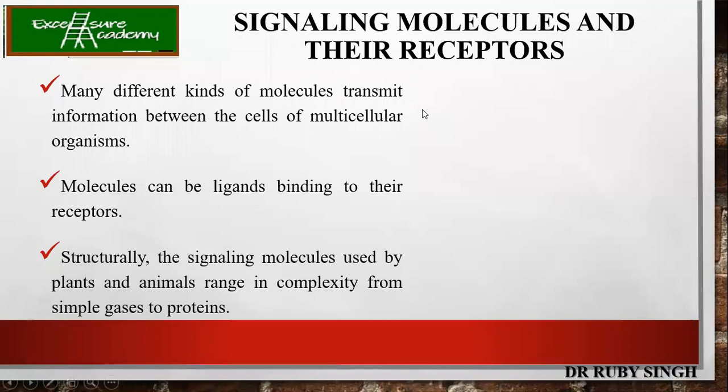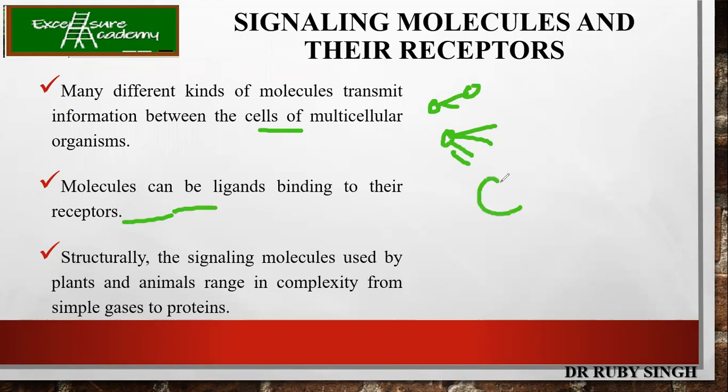Signaling molecules and their receptors. There are different kinds of molecules which transmit information between cells. This information can go from one cell to a single cell, or from one to many cells, giving signals to many cells at the same time, right? Now molecules can be ligands binding to their receptor. So what does it mean?